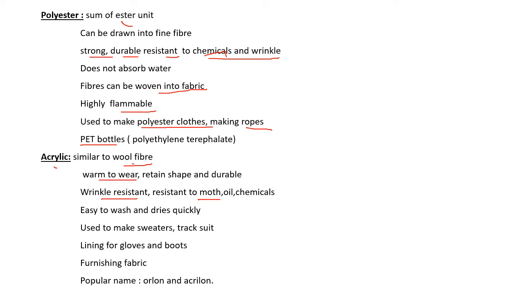It can be washed and dried easily. It is used for making sweaters and track suits. Lining for gloves. Lining means the inner layer of the gloves. Furnishing fabric. That means sofa cover, bed cover, curtain, cushion cover. They are all furnishing fabric, carpet. So acrylic is used to make all these types of things. The popular names are Orlon and Acrilan.